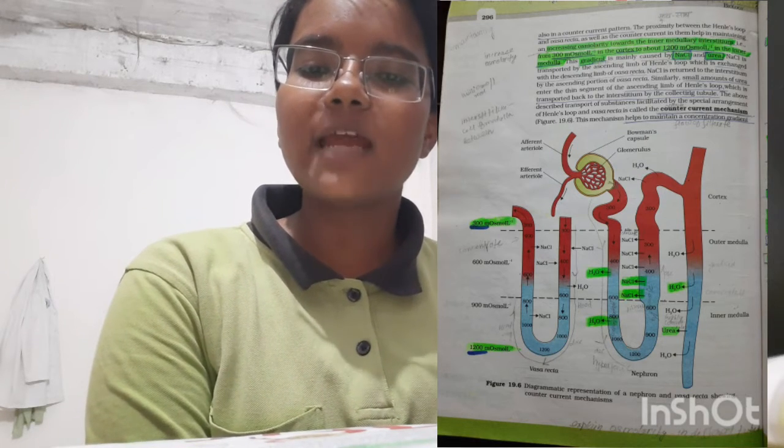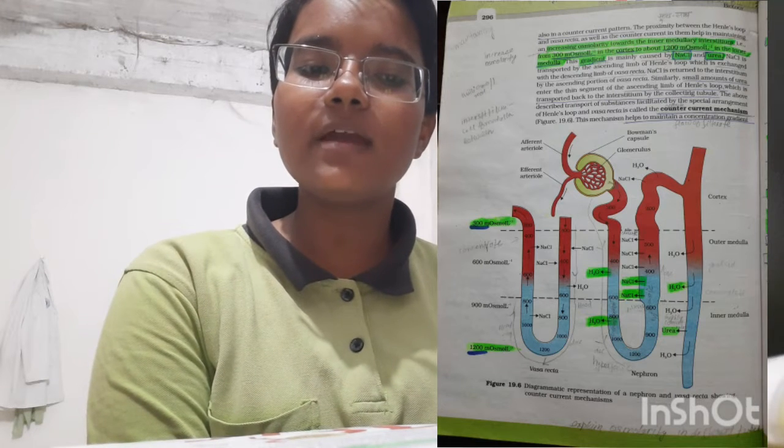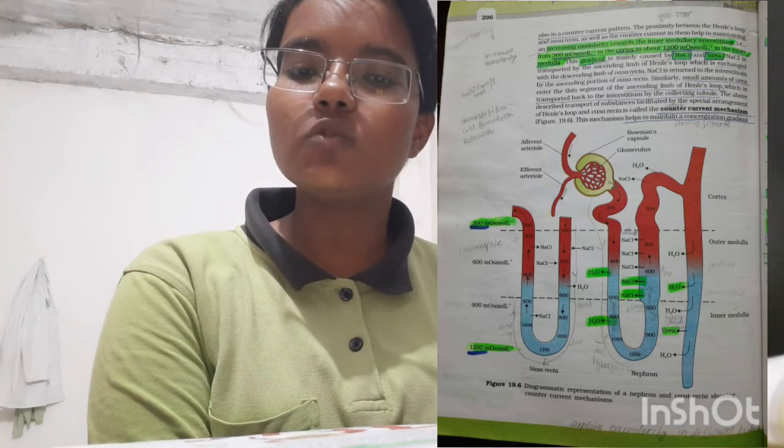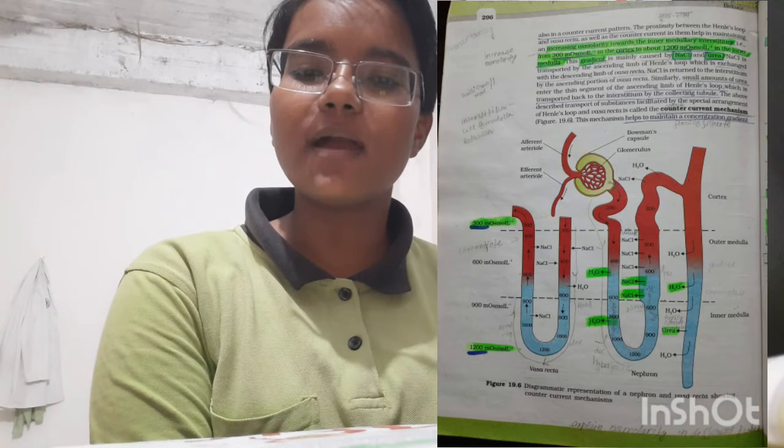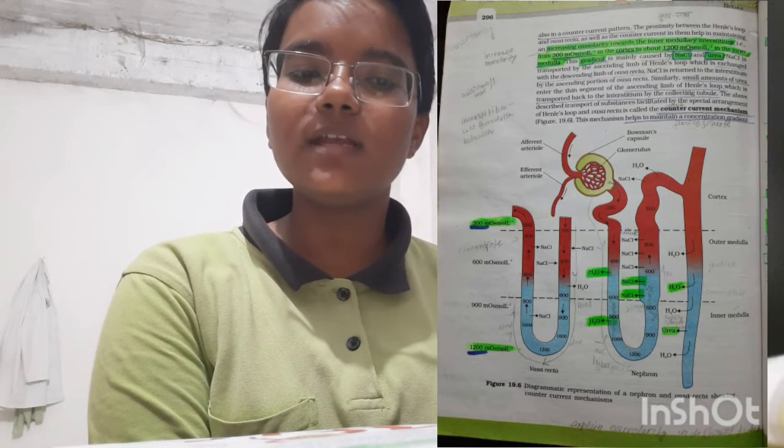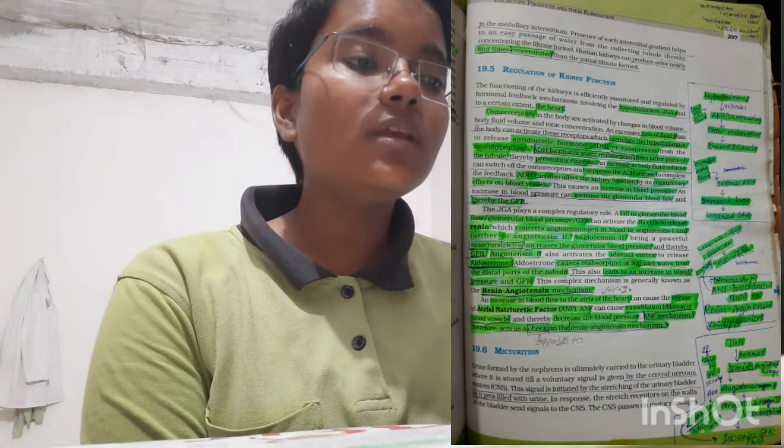The above described transport of substances facilitated by the spatial arrangement of Henle's loop and vasa recta is called the counter current mechanism. This mechanism helps to maintain the concentration gradient in the medullary interstitium. Presence of such an interstitial gradient helps in an easy passage of water from the collecting tubule, thereby concentrating the filtrate, urine. Human kidneys can produce urine nearly 4 times more concentrated than the initial filtrate formed.